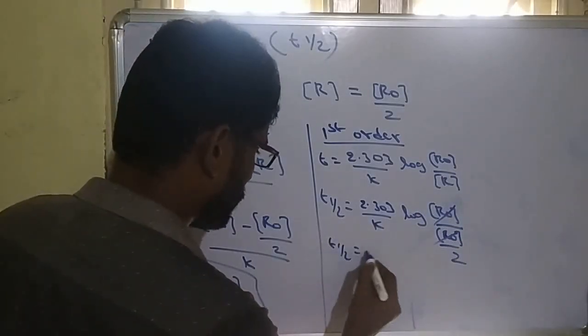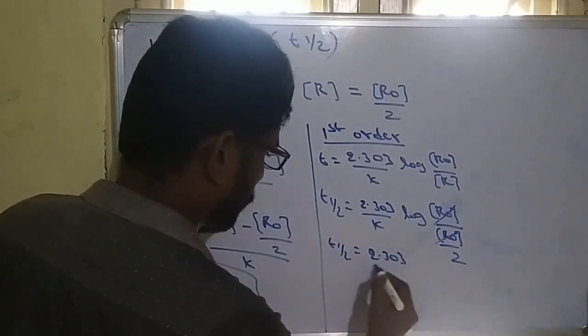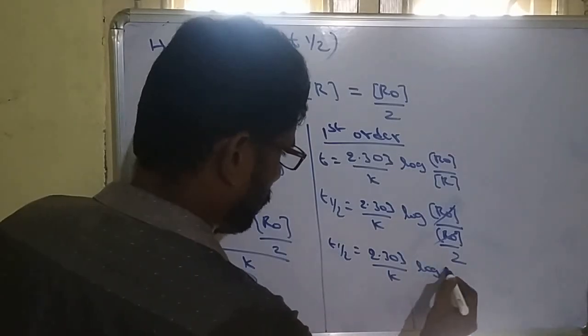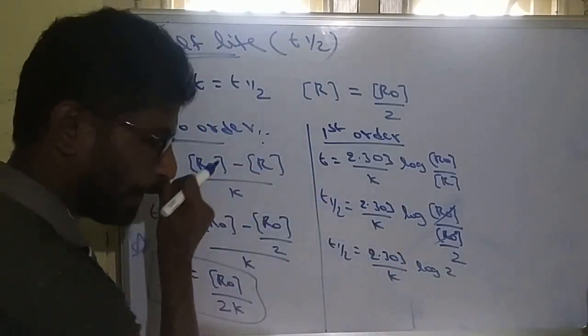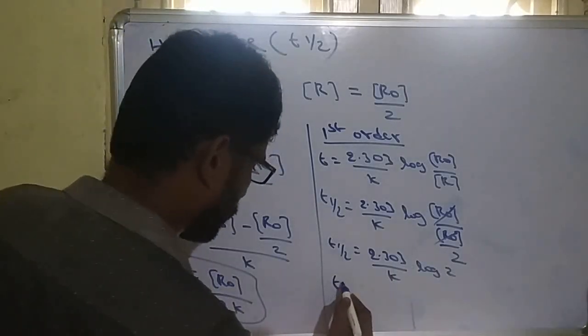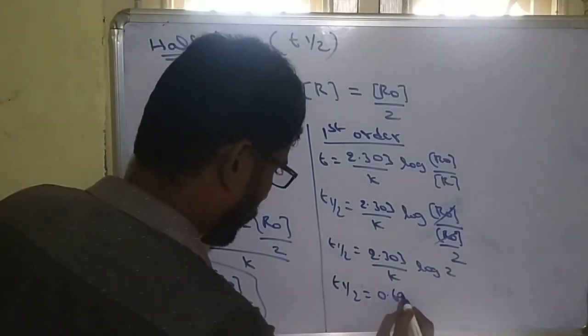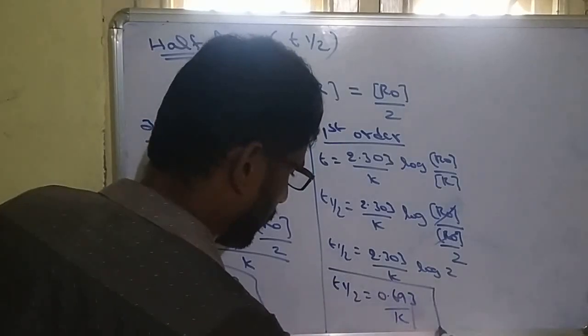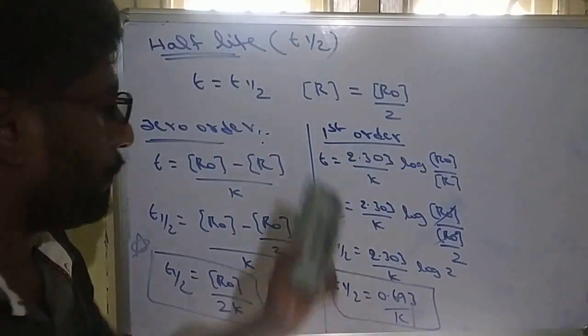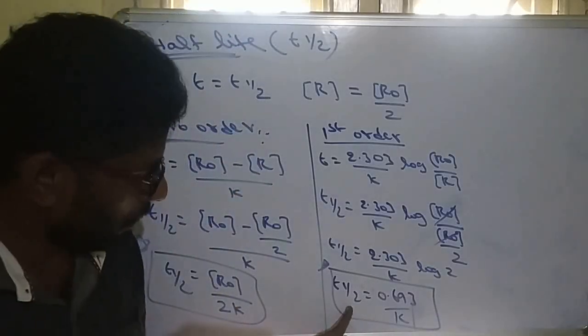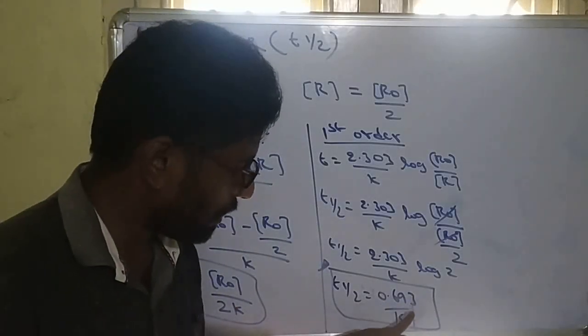So t half is equal to 2.303 by k into log 2. Log 2 value is 0.301, so on multiplying, the final formula is 0.693 by k. So this is the final formula of half-life for the first order: t half is equal to 0.693 by k.